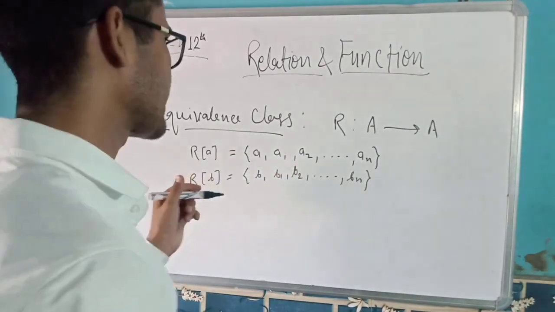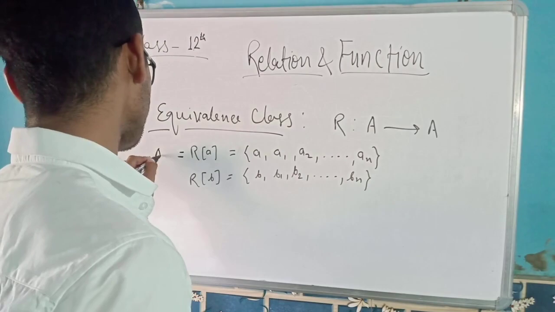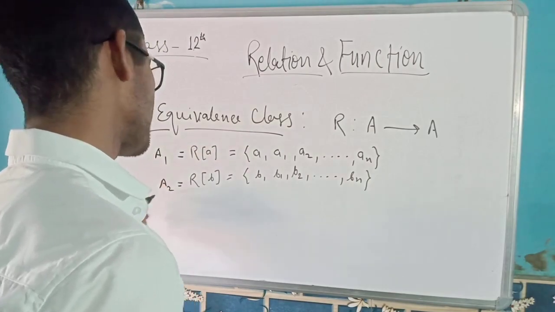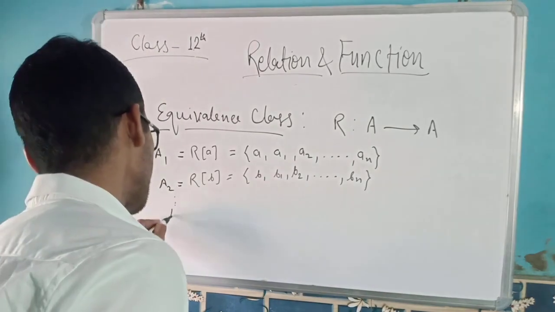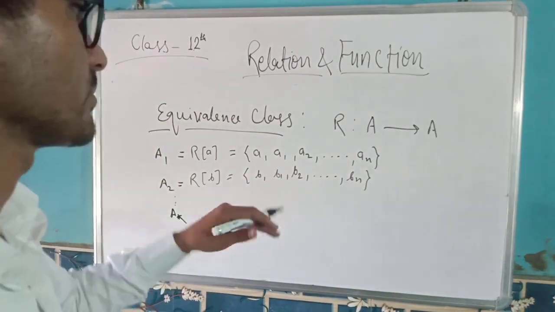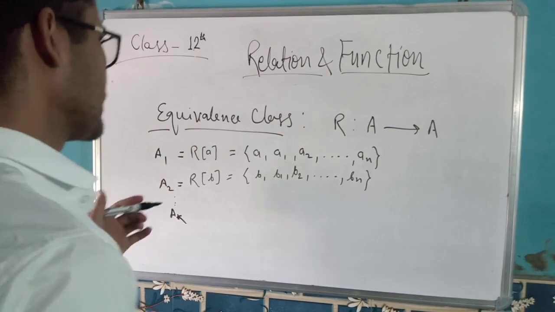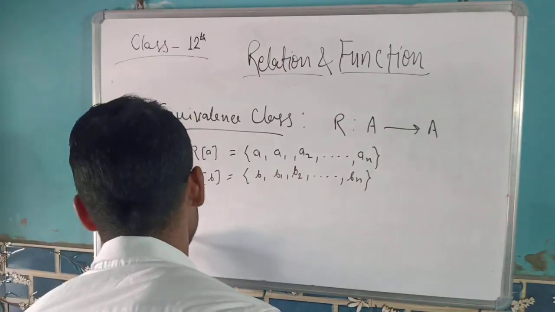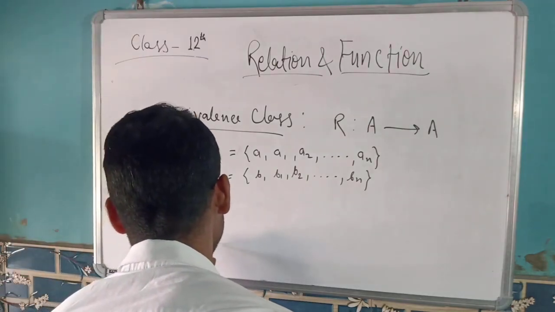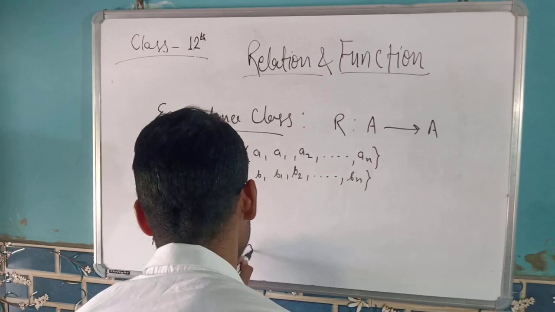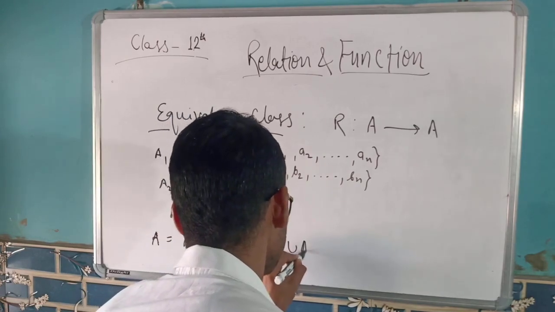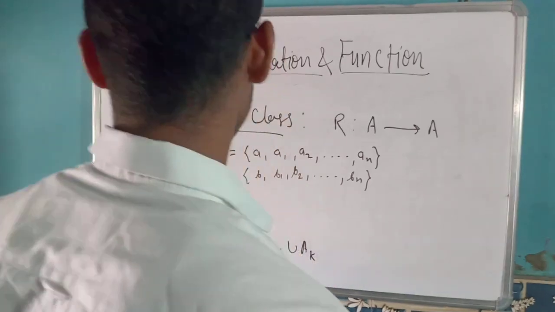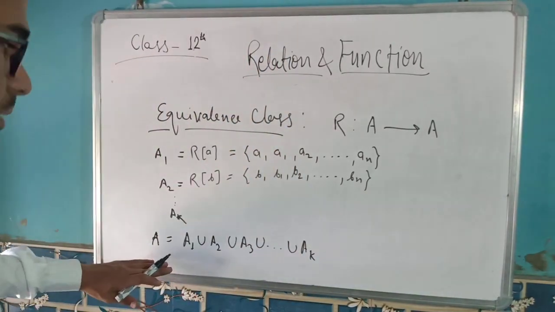So in this way, let's say I give them names A1 class, A2 class and so on, and there are some other classes, let's say AK classes, which we are just assuming. So we can write A as A1 union A2 union and so on.